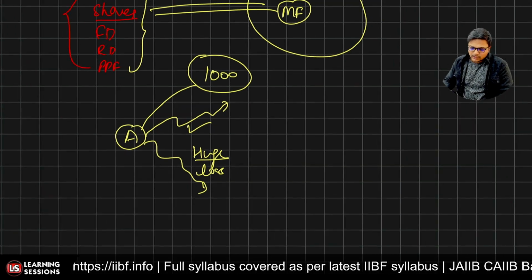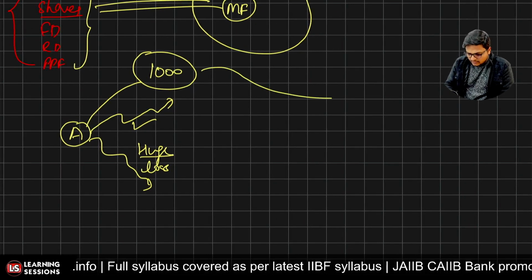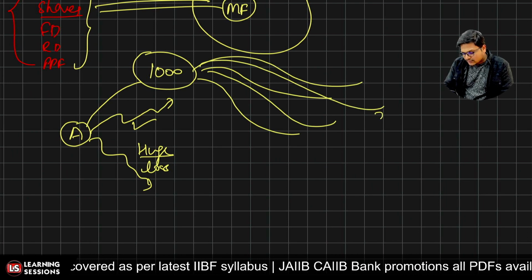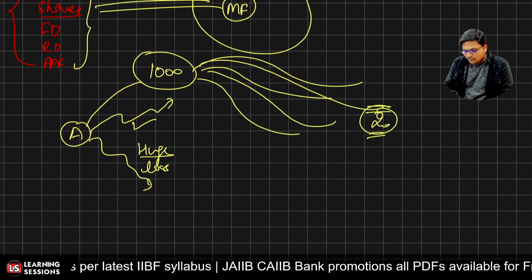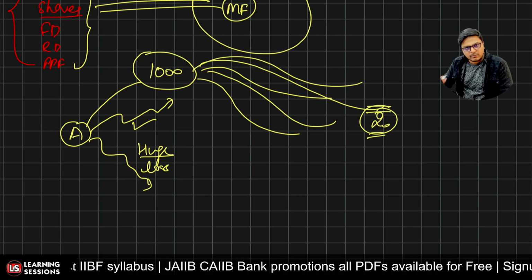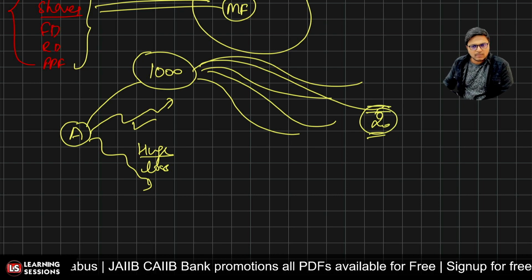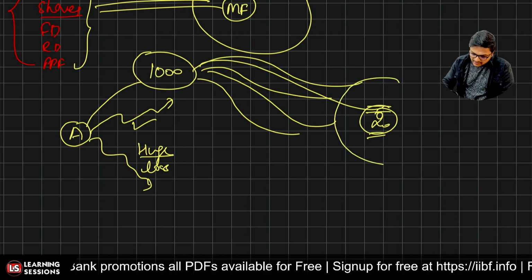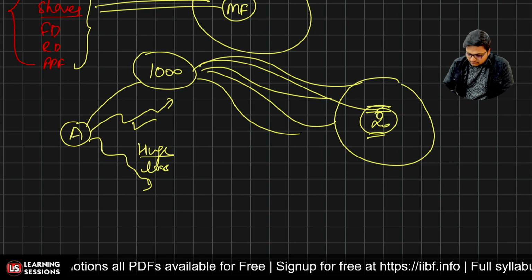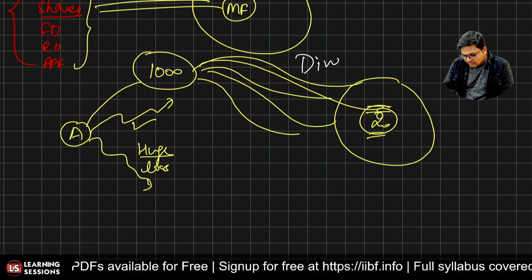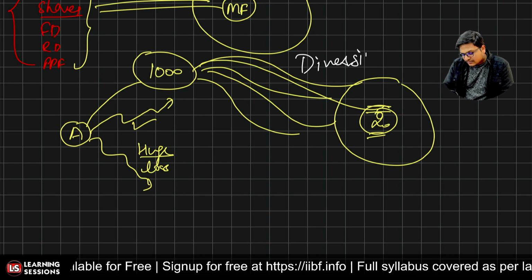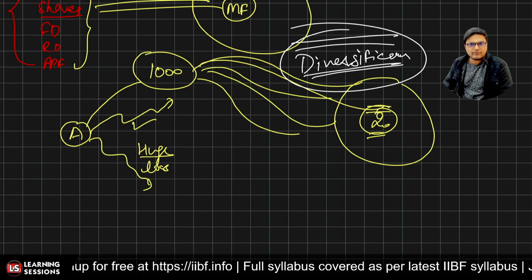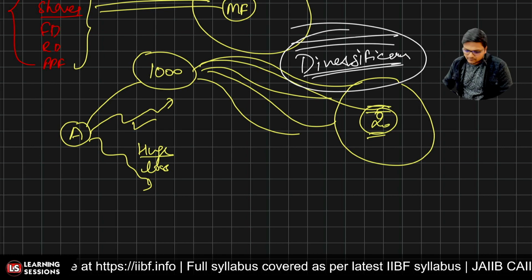But what if I invest this 100,000 rupees not in one security, but in 20 different securities? Now the prices of 2 or 3 or 5 shares may drop, but it will not be the case that all the share prices will drop, right? So that is the benefit related to diversification, where you are not investing in one type of security or one type of fund, but in different types of securities or